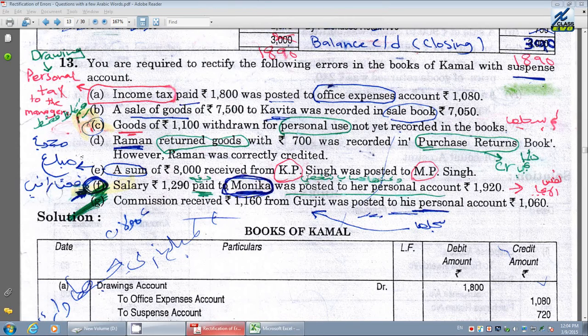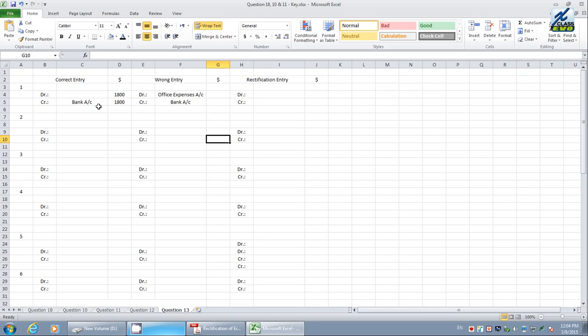Today let us discuss another question on rectification of errors. Number 1, income tax paid, that means personal tax. This is about the owner's personal tax paid, 1,800. Whenever you pay money, we have to credit bank, and whenever you pay personally, we have to write it as drawings.